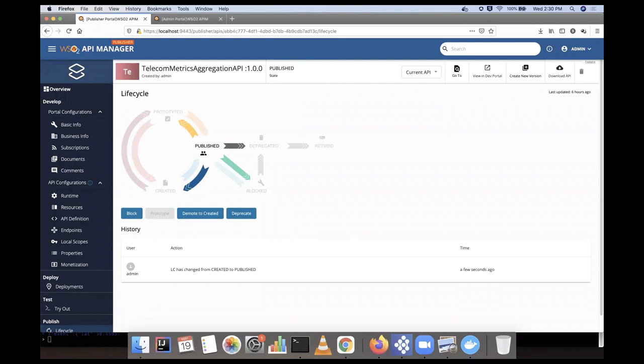Then can we run streaming integrator alone, or do we need to have API Manager 4.0 running streaming integrator? To answer that, yes, you can run streaming integrator alone. You don't need to have API Manager 4 to connect with that. But if you need to expose async API and apply quality of services related to API management, then you can always connect, or else you can use that alone. No issue with that.